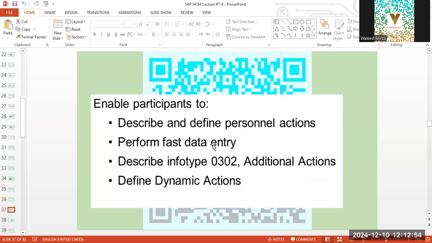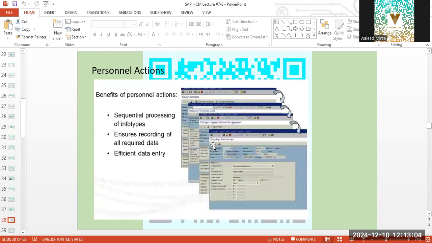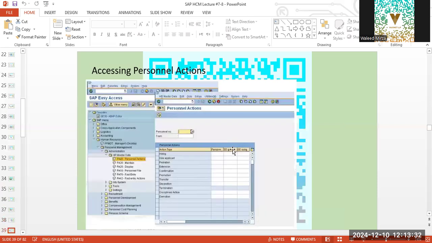Now comes personal actions and Infotype 302. Personal actions, again, when the person gets hired, the orientation will start. After the orientation, the bank accounts will be established, the job descriptions will be explained, the training will start. These are the processes that happen whenever the personnel gets hired. That's for hiring. But for transfers, for promotion, it will be different. There will be a different separate set of procedures that will be followed.